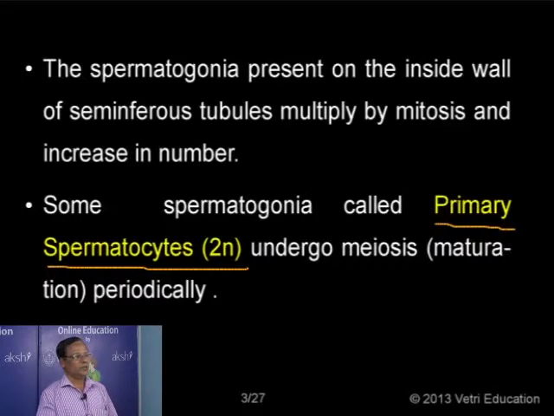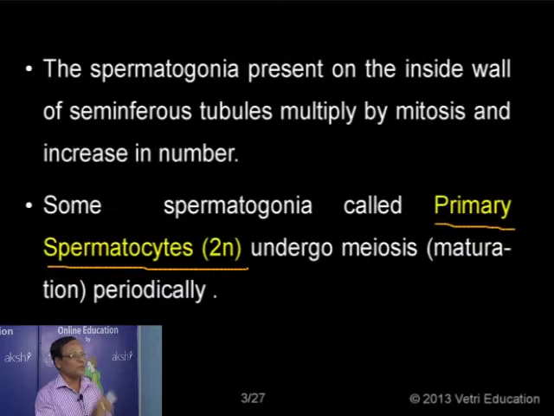Even the primordial germ cells have a diploid number. The slight difference between the primary spermatocyte and the spermatogonia is only the size. A little bit of cytoplasm is added, growth is actually taking place, and the structure is increasing.